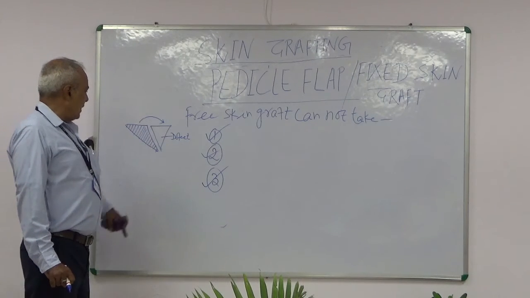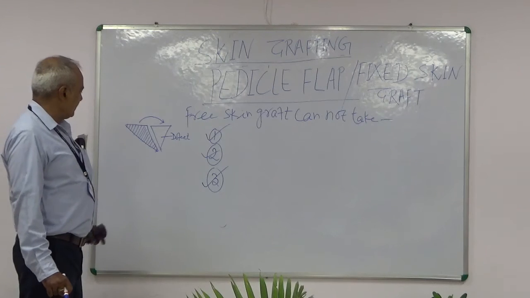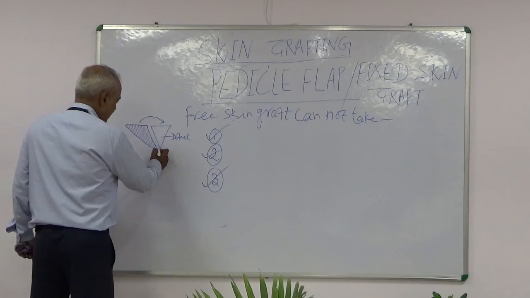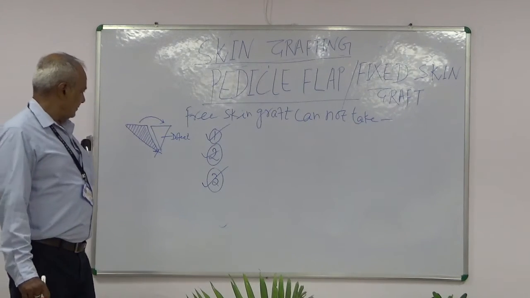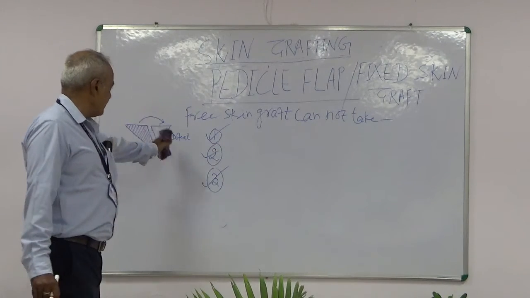When this flap attains its own blood supply, the original attachment is severed and it is adjusted.